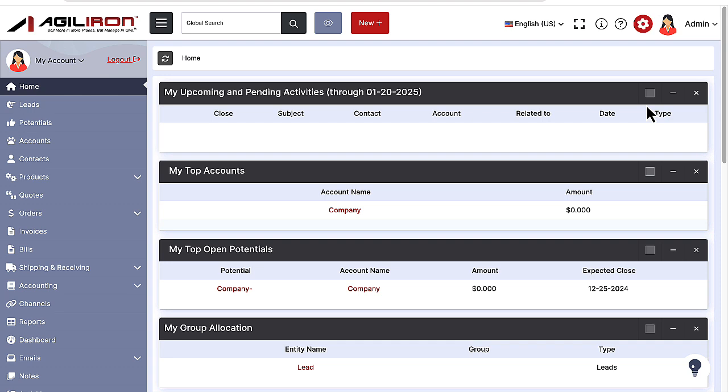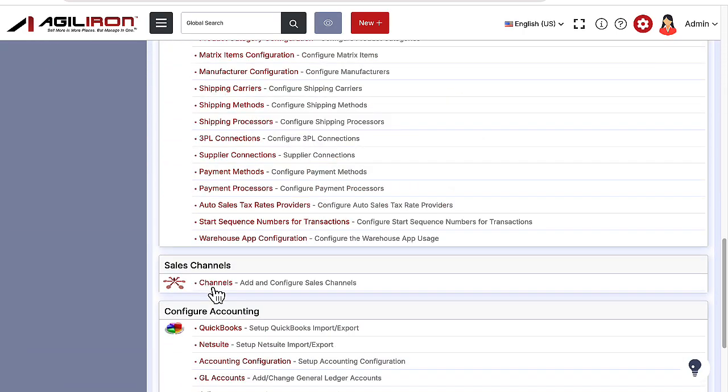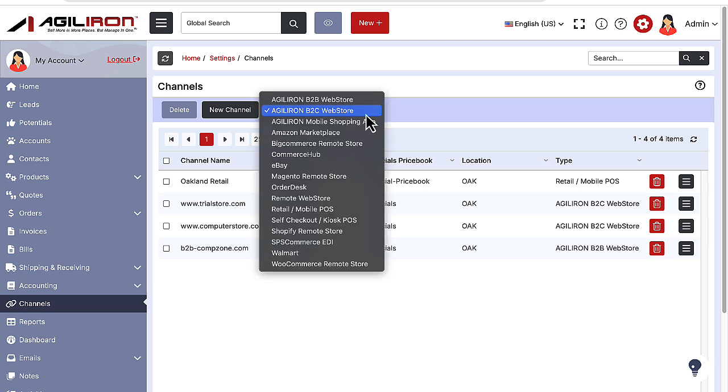Let's start simply by setting up eBay as an Agiliron sales channel. We go to the upper right-hand corner of the screen, here called Settings. Click and scroll down the page to the Sales Channels selection and click Channels. On the next screen, you notice a drop-down menu, right here, with the list of all the different sales channels